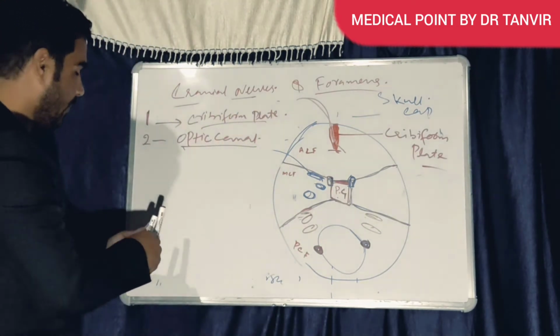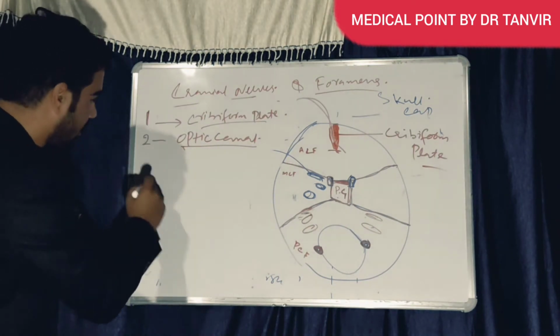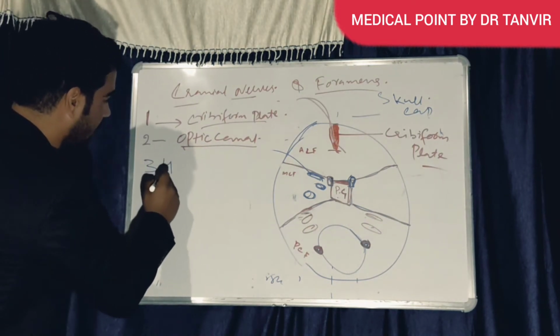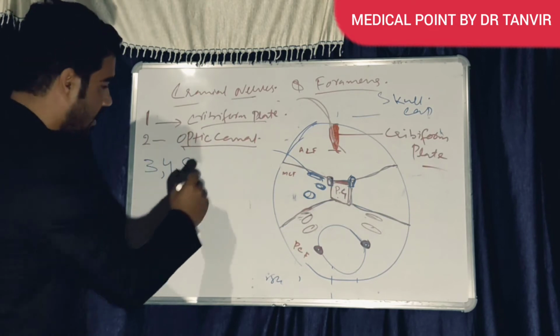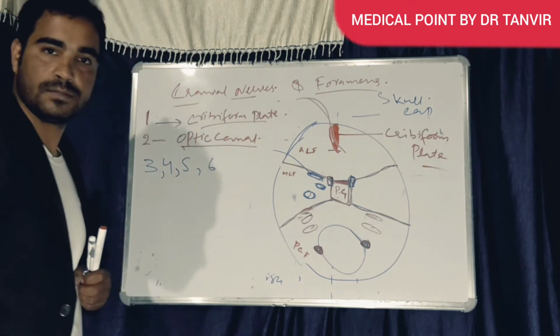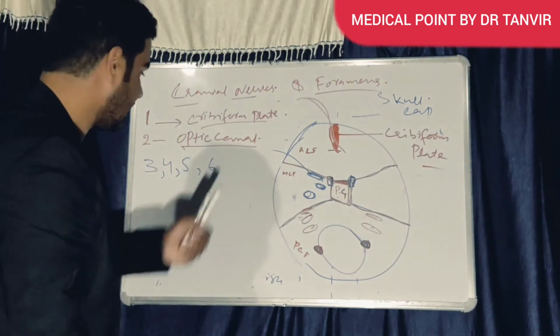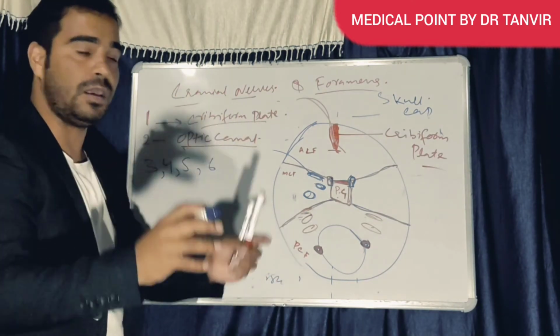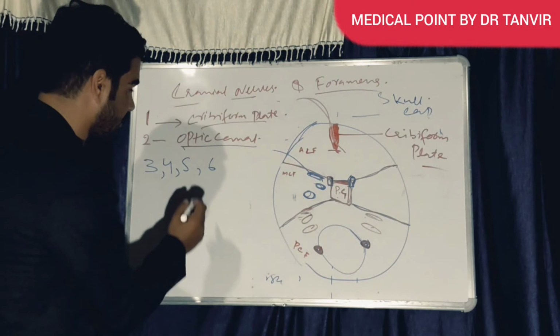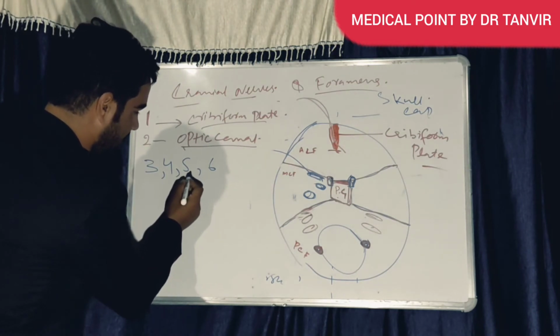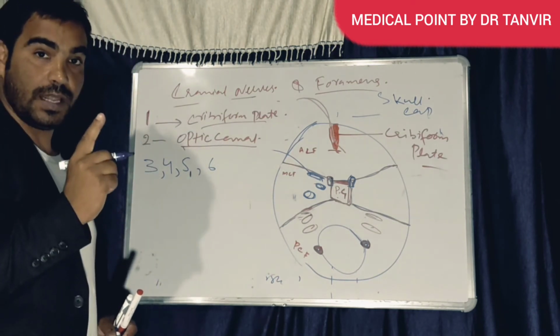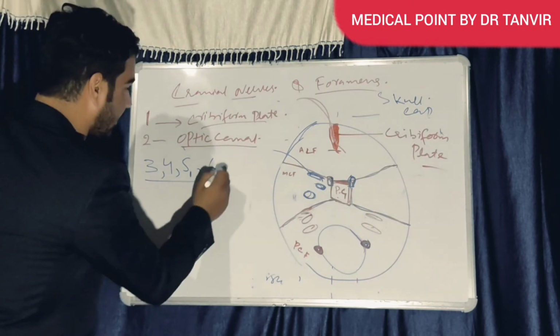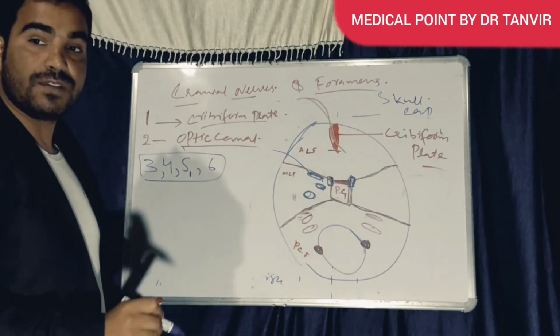Third nerve, I told you, remember: third, fourth, fifth, and sixth. But the fifth, we told you, is the trigeminal nerve, the thickest nerve. It has 3 branches. Fifth, first branch means the ophthalmic branch.